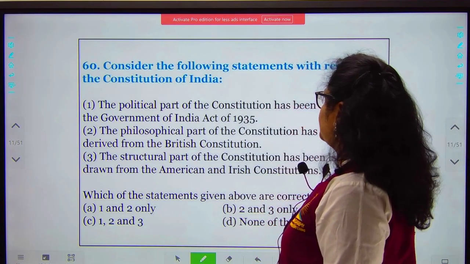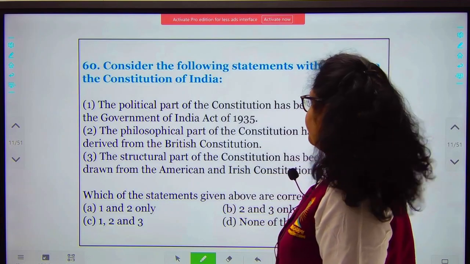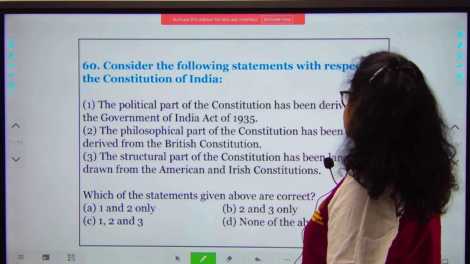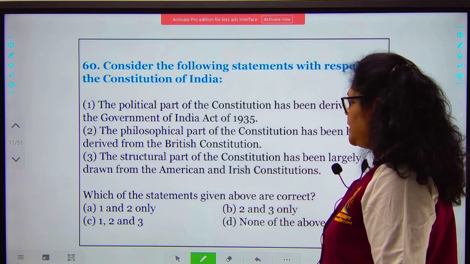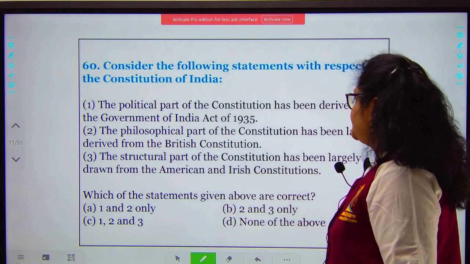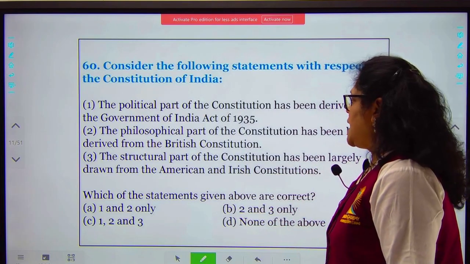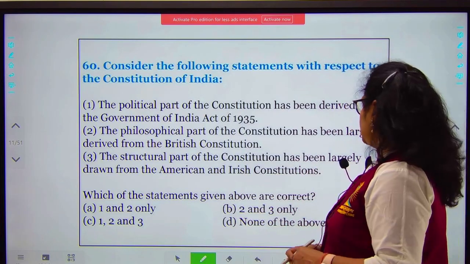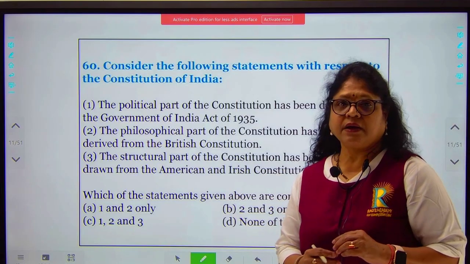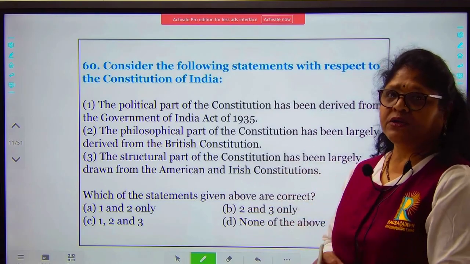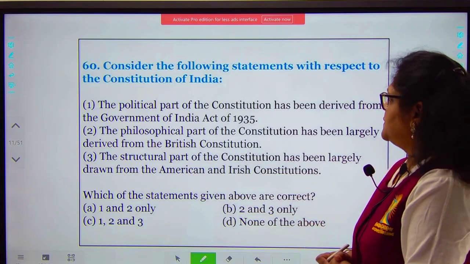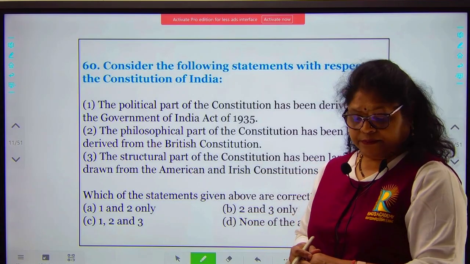Consider the following statement with respect to the Constitution of India. The political part of the Constitution has been derived from the Government of India Act 1935. The philosophical part of the Constitution has been largely derived from the British Constitution, and the structural part of the Constitution has been largely drawn from the American and the Irish Constitution. So these have been all jumbled up. You need to put it together. So your answer will be